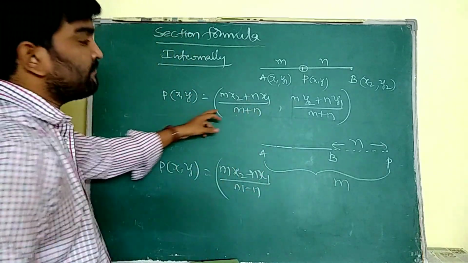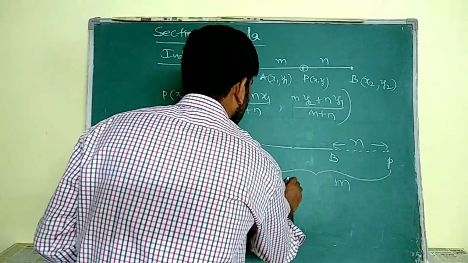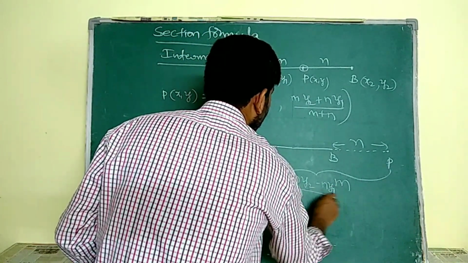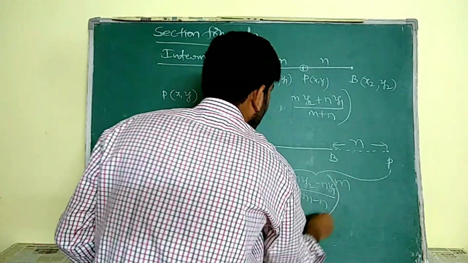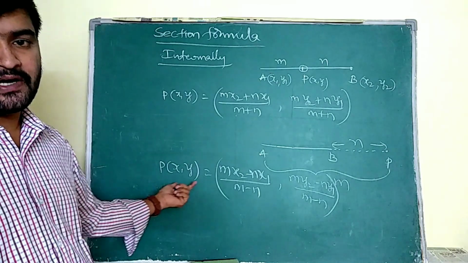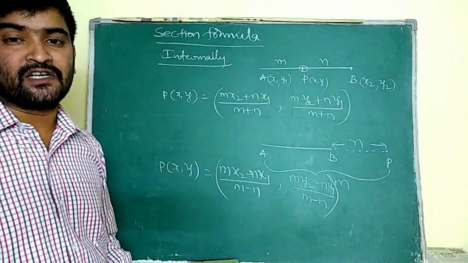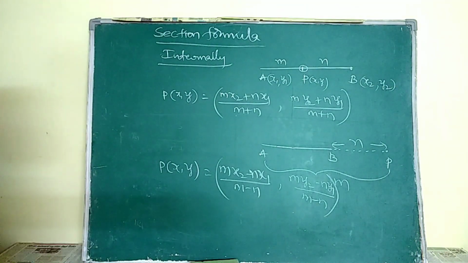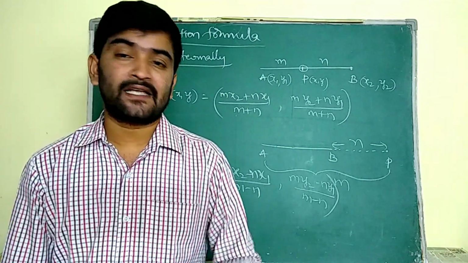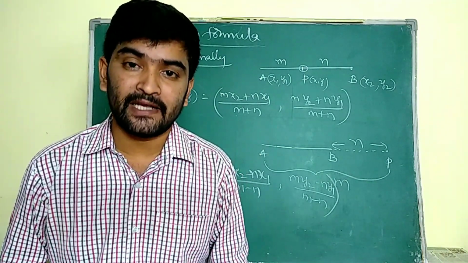In the internal formula, if I replace the positive sign with a negative one, I obtain the external formula, divided by m minus n. This is the formula for P which divides AB in m is to n externally. These two formulas are very important. In the section formula, we have to take the points in the given order only.